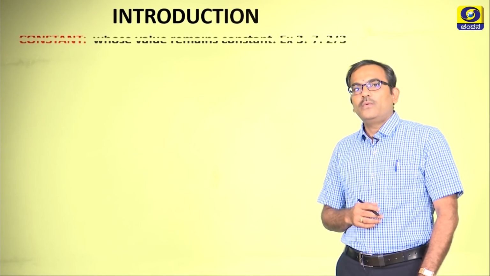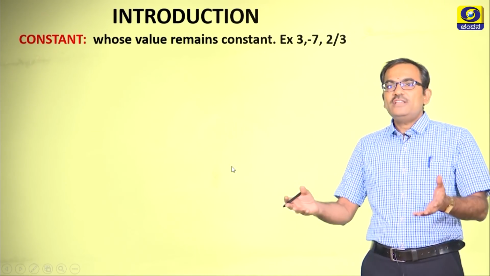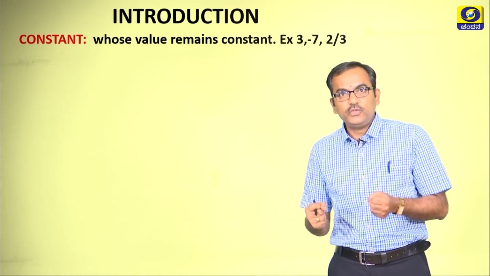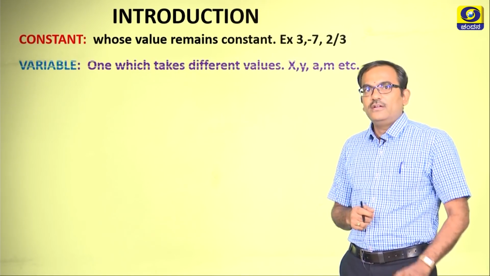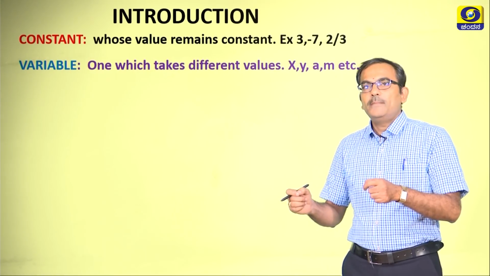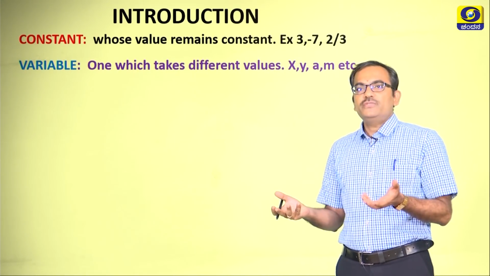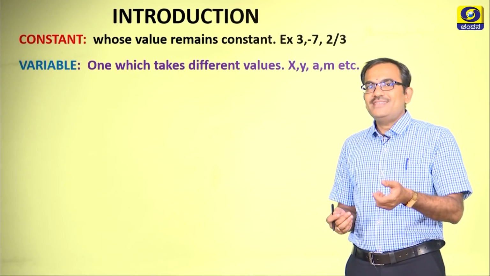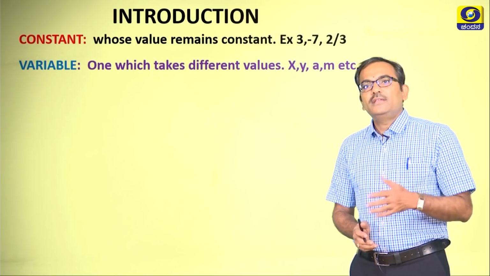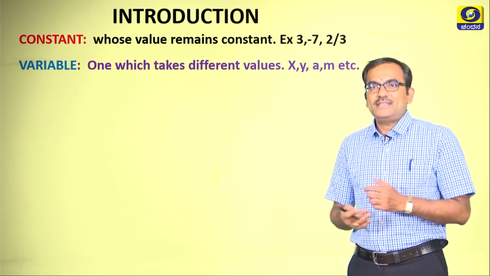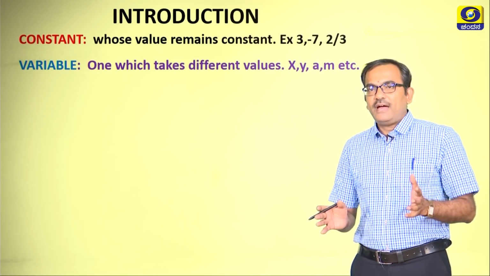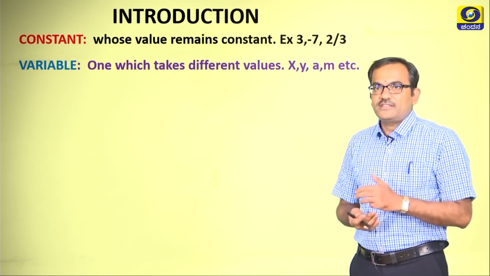Now, to begin with, the entire algebra stands on 2 basic pillars. Can you recall what are those? Yes, they are the constant and the variable. These 2, as I told you, make the very foundation for algebra. A constant is a value which remains constant every time, like the numbers, the pi, the e symbols, etc. And a variable is one which takes different values under different circumstances.